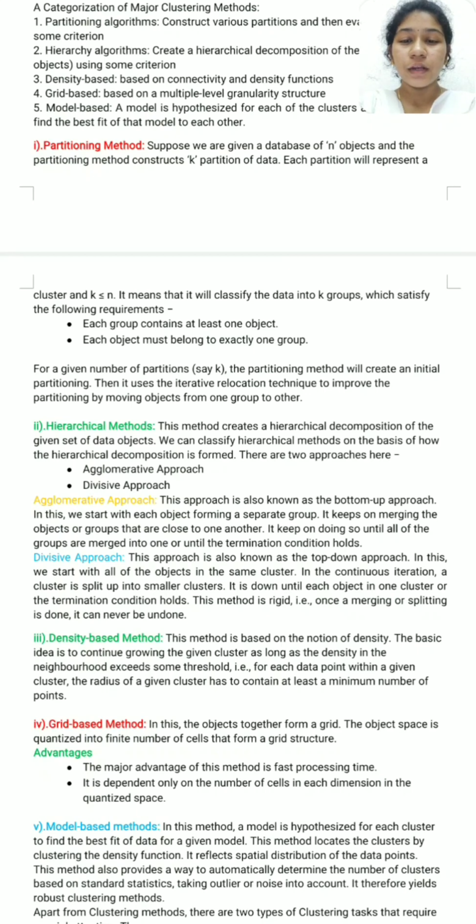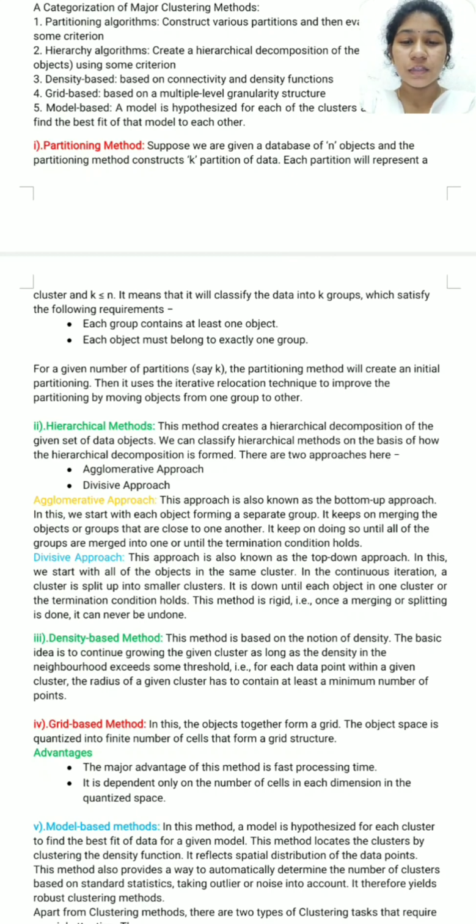For a given number of partitions, the partitioning method will create an initial partitioning, then it uses an iterative relocation technique to improve the partitioning by moving objects from one group to another.